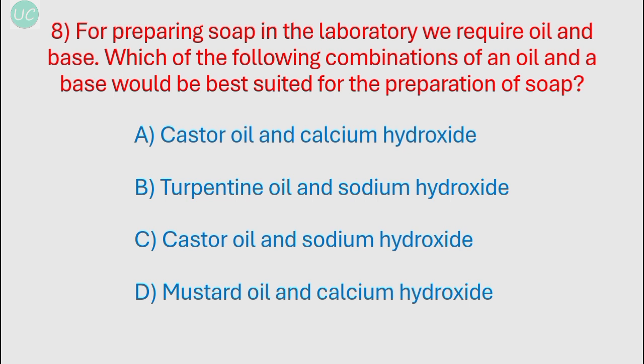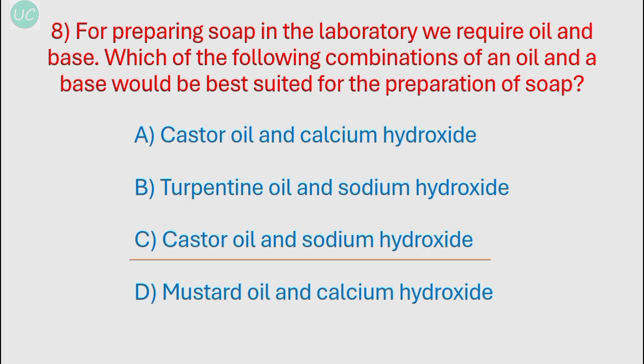B, turpentine oil and sodium hydroxide. Now sodium hydroxide is a commonly used base in a laboratory or factories, but turpentine oil contains a terpene that can be allergic and might trigger respiratory discomfort. Okay, so this option is also incorrect. And option C, castor oil and sodium hydroxide. So this can be the option. You can use castor oil and sodium hydroxide to make a soap. Castor oil has moisturizing properties, and sodium hydroxide is a commonly used base in the laboratory.